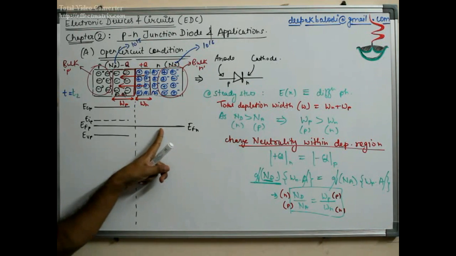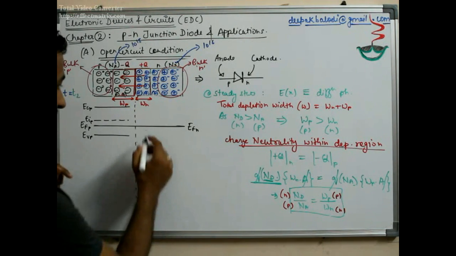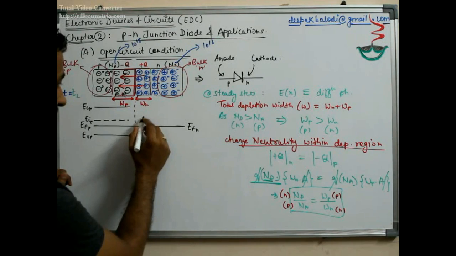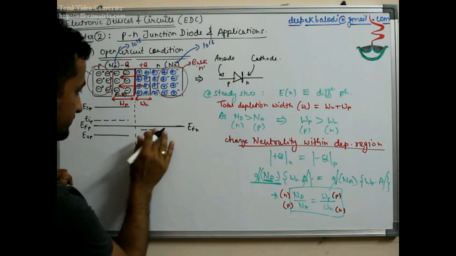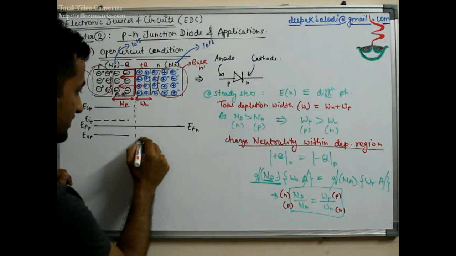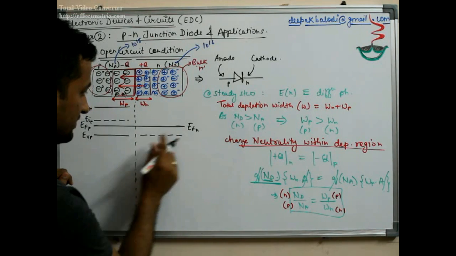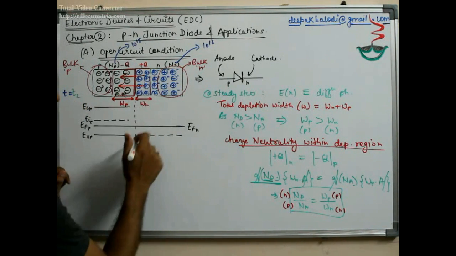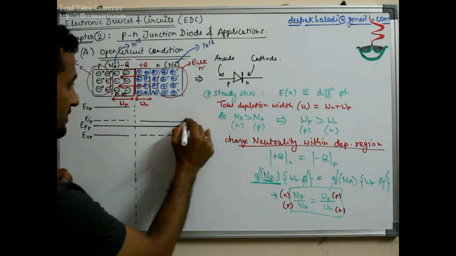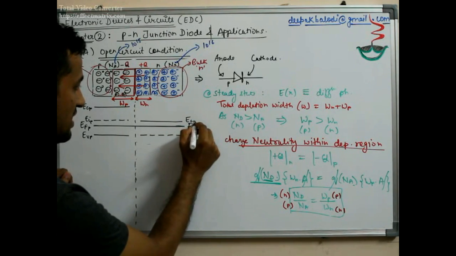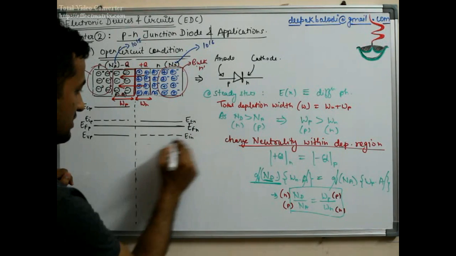Similarly, if this is the Fermi level on the N side, then it is closer to the conduction band, and the distance from the intrinsic level is much larger, so that it tells us that the concentration is larger. This is ECN, EIN